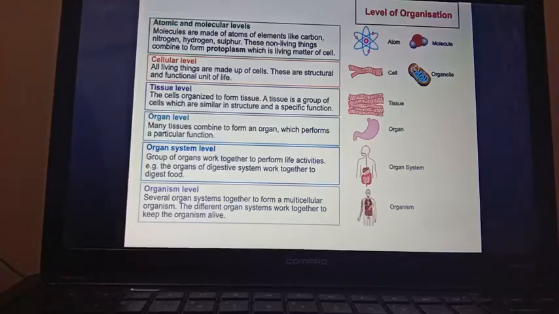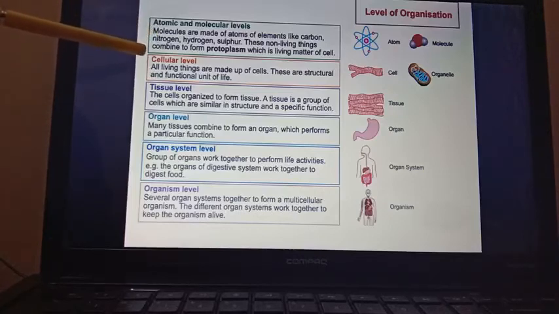You know that everything is made up of atoms and molecules. Molecules are made up of atoms of elements like carbon, nitrogen, hydrogen, sulfur. These non-living things combine to form protoplasm, which is the living matter of the cell. Everybody knows what protoplasm is, that is the whole living matter of the cell.